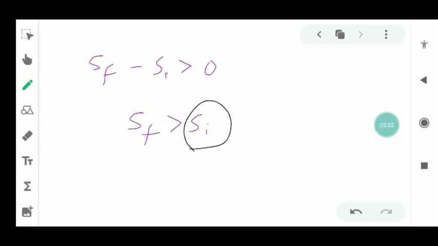This is the initial entropy and this is the final entropy. For any irreversible process the initial entropy of the system is less and it gradually increases to become maximum, and that's why, as we have seen in earlier lectures, the entropy of the system or of the universe tends to maximum. So this is the basic principle of the increase in entropy.